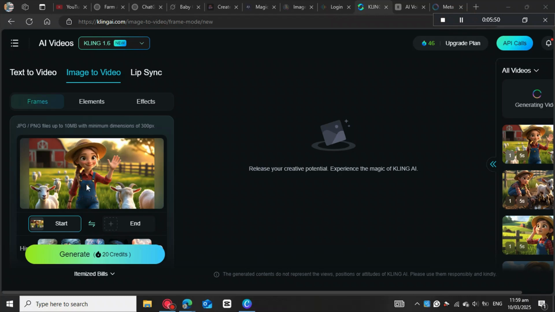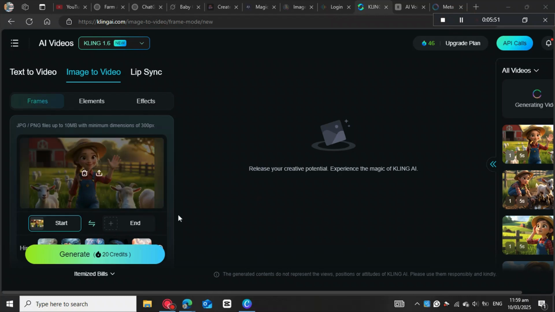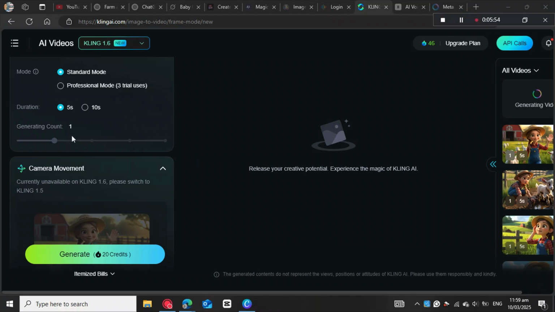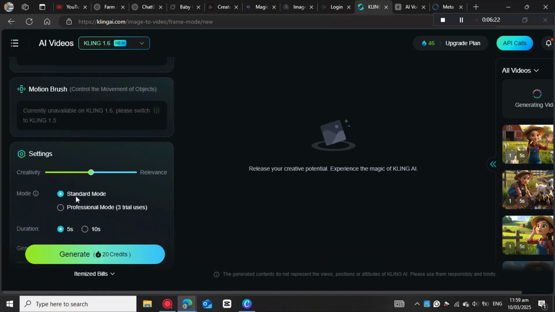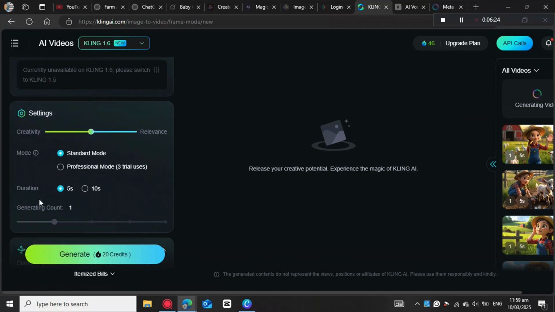Okay, and then you come here, then you scroll a little bit, and then you come here to prompt. Then this is optional. Then you put the prompt on what you want the image to do. So if you don't want to do that, you can just leave it and then move to another settings. So we come here, the duration will take 5 seconds, or you can just choose the one for 10